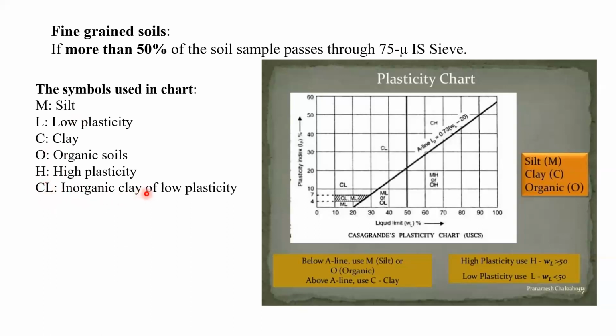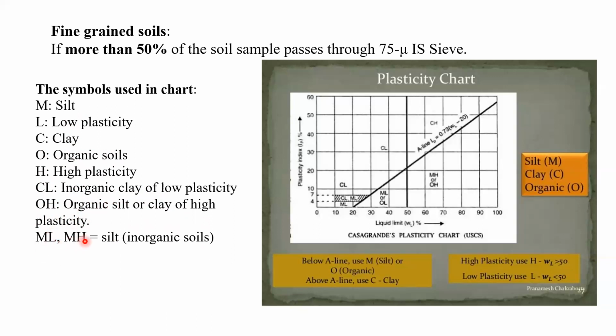Or inorganic clay of low plasticity. OH means organic silt or clay of high plasticity. We can also say that high plastic organic soil. You can see here organic soil is written there.